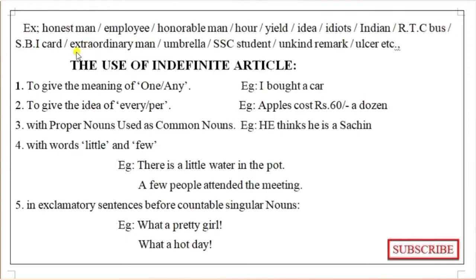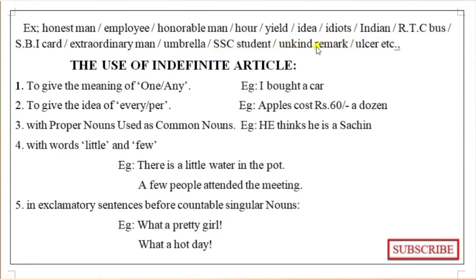An extraordinary man. Here also a vowel sound is coming. An umbrella, a vowel sound, so "an" before that. An SSE, it starts with a consonant but has a vowel sound, so we also have to use "an".